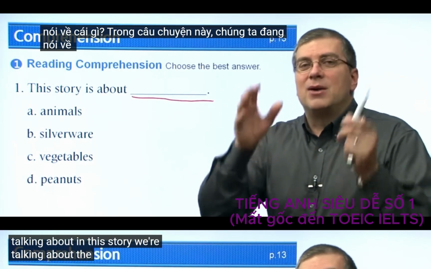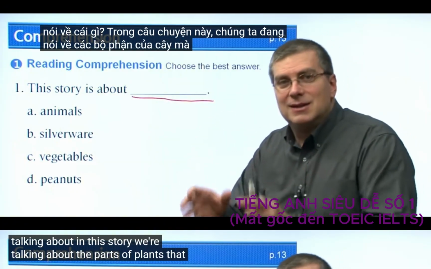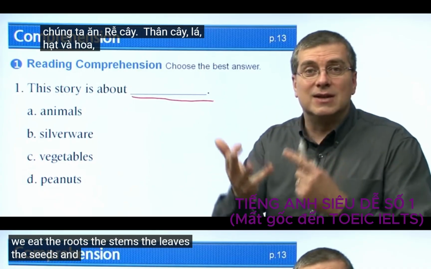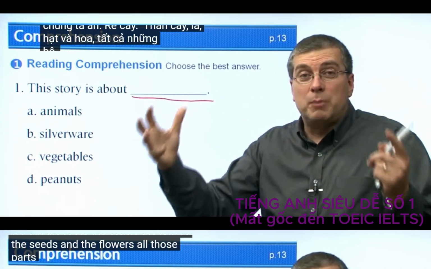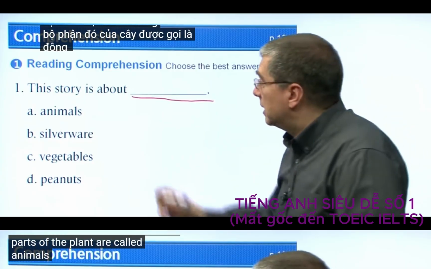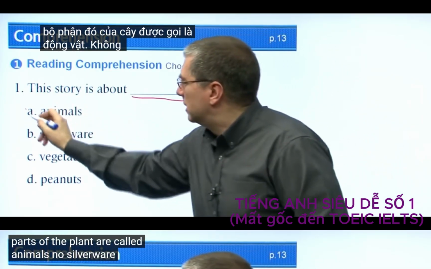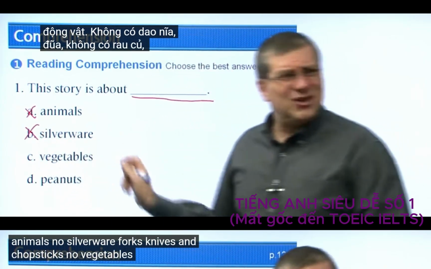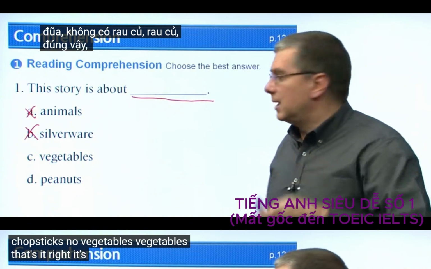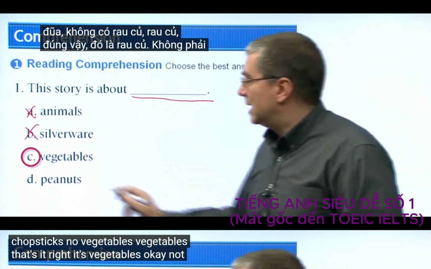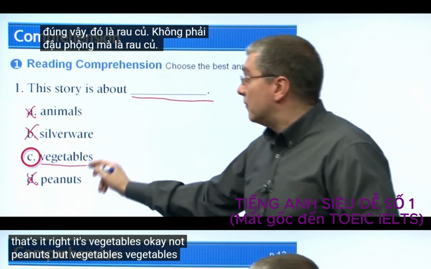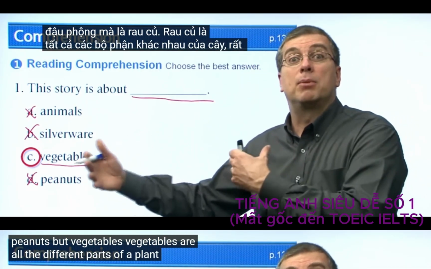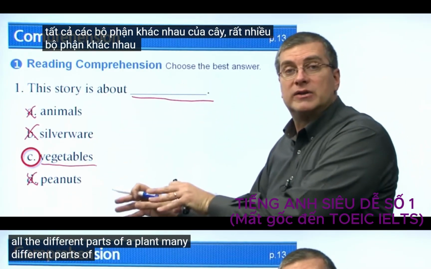We're talking about the parts of plants that we eat. The roots, the stems, the leaves, the seeds, and the flowers. All those parts of the plant are called animals? No. Silverware? Forks, knives, and chopsticks? No. Vegetables? Vegetables. That's it, right? It's vegetables. Okay? Not peanuts, but vegetables. Vegetables are all the different parts of a plant. Many different parts of a plant.